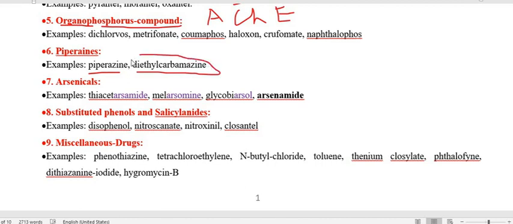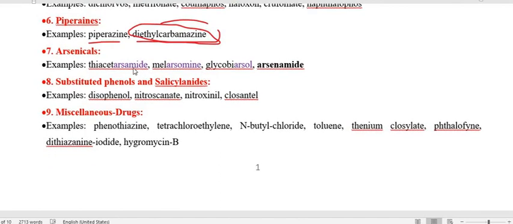This diethylcarbamazine is one of the drugs of choice for treatment of filariasis in humans against Wuchereria bancrofti, and this drug is very much used for human filariasis treatment, and the drug comes under the trade name like Hetrazan.